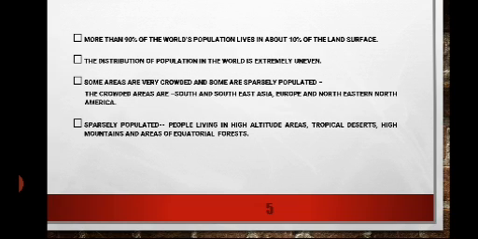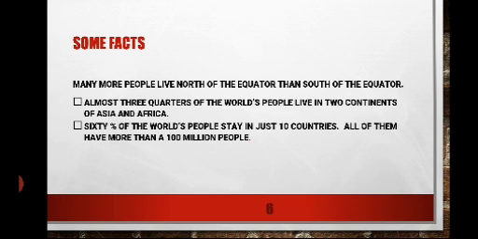Now, there are some examples of the crowded ones and the sparsely populated ones. The crowded areas include South and Southeast Asia, Europe, and North America. Sparsely populated areas are the areas of high altitude, then tropical desert areas, high mountains, and areas of equatorial forests.